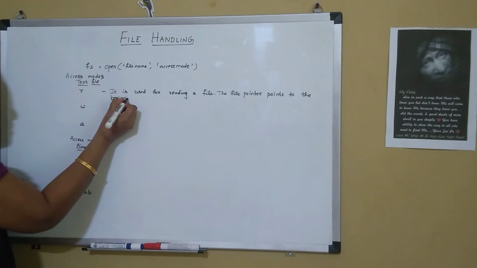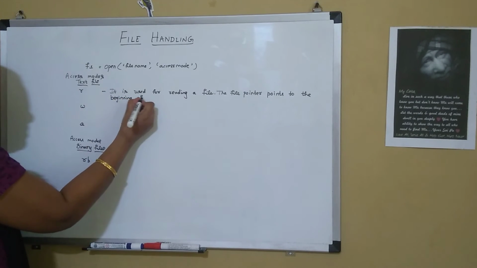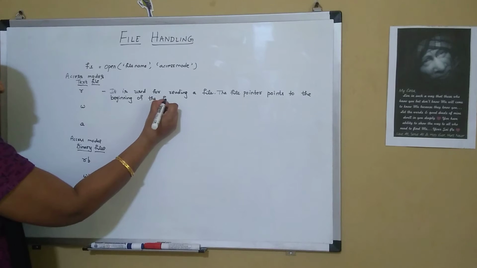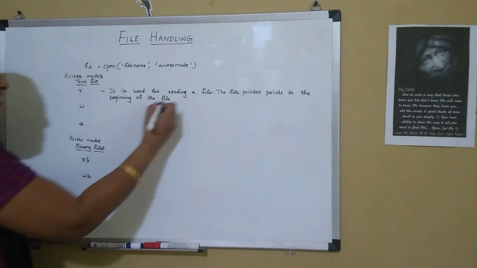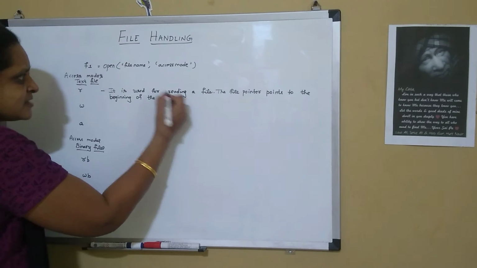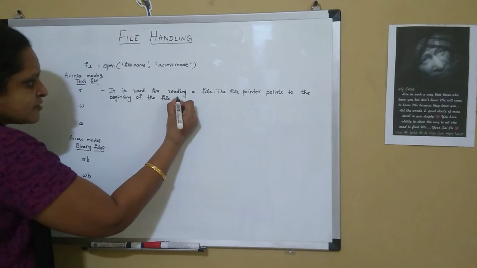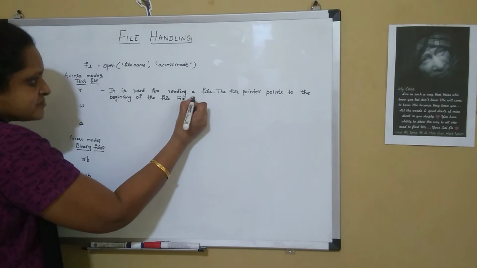It will read from the beginning of the file. And if we give this particular read mode, then the file should exist in the specified path. The file should exist.